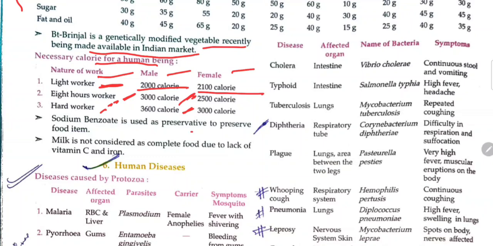Sodium benzoate is used as a preservative to preserve food items. Milk is not considered as a complete food due to lack of vitamin C and iron.